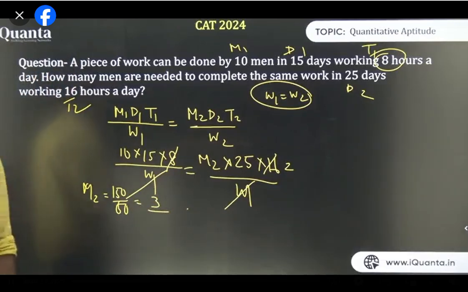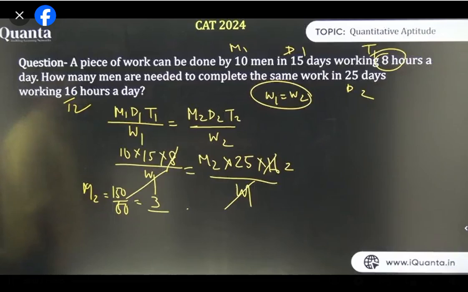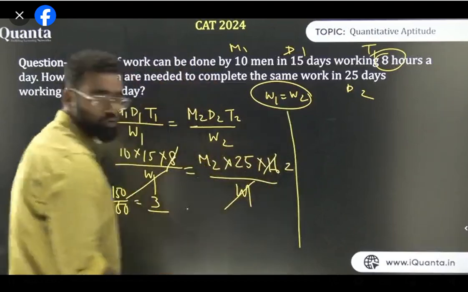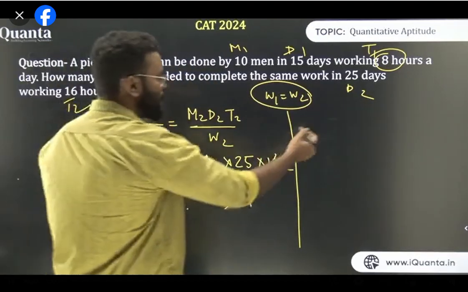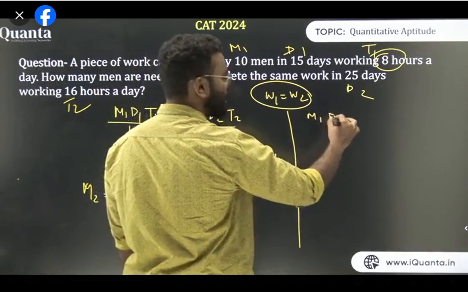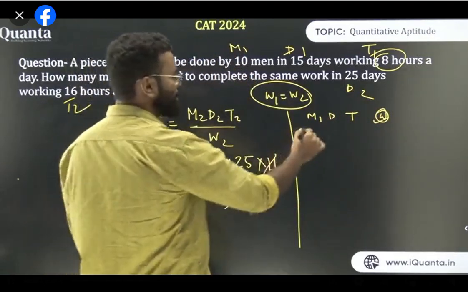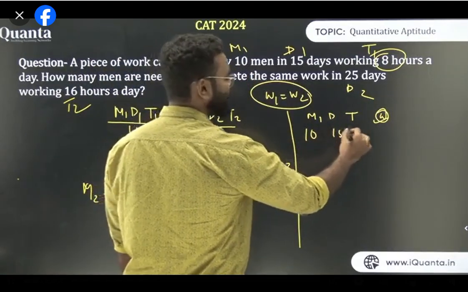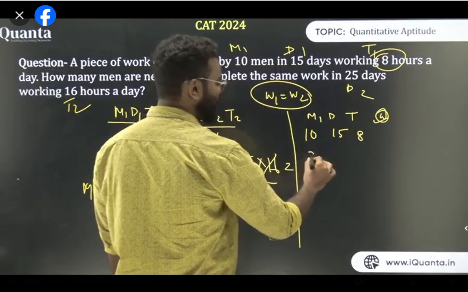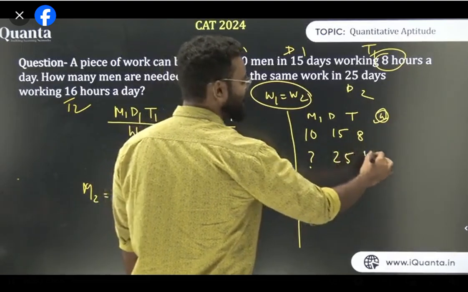Am I clear? I will show you the shortcut as well, don't worry. This is one method of how we solve this type of question. Now let's think about the shortcut. All of you guys understood this perfectly. In the shortcut also, it is M, D and T, because W is fixed, so I don't need W. So MDT is fixed. M is how many? 10 men, and how many days? 15 days, 8 hours. Next is the second case, I need to find M, 25 days and 16 hours, right?